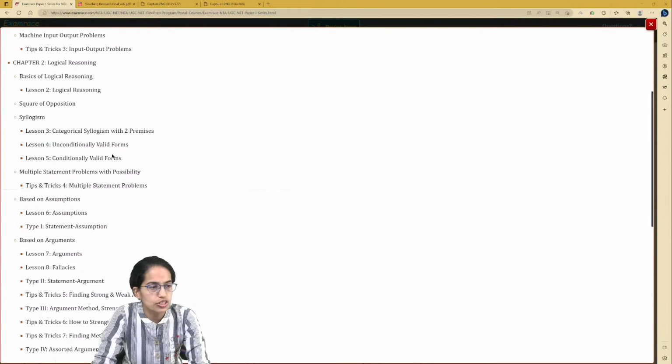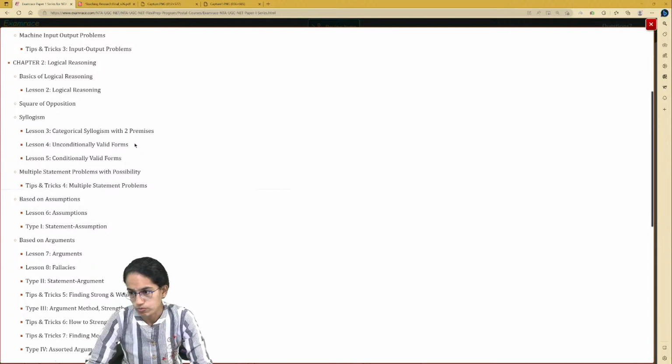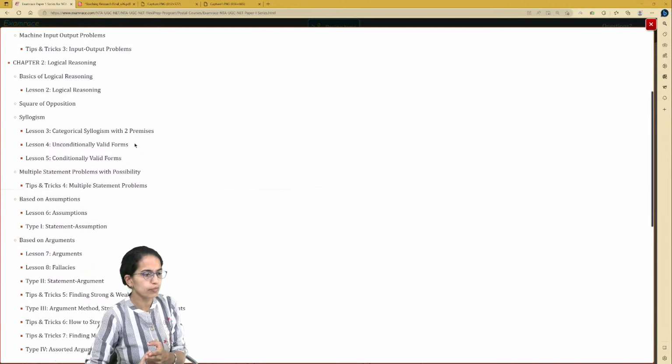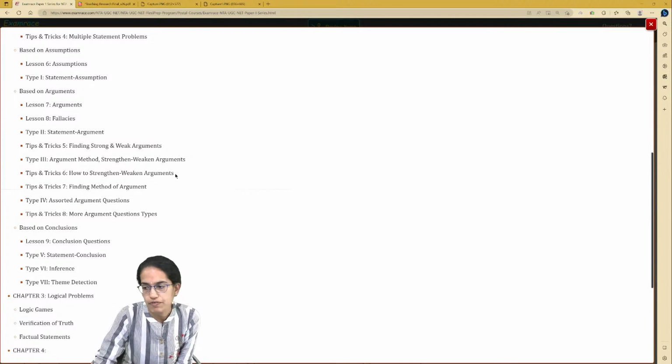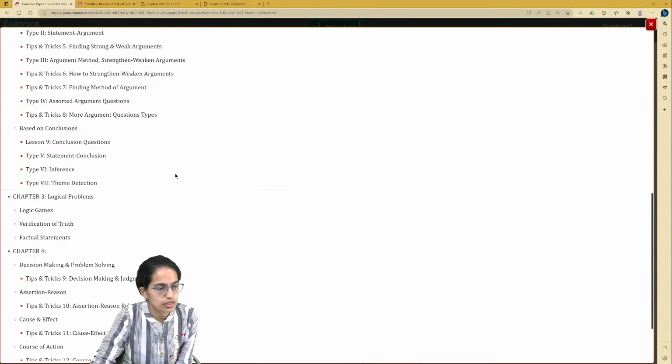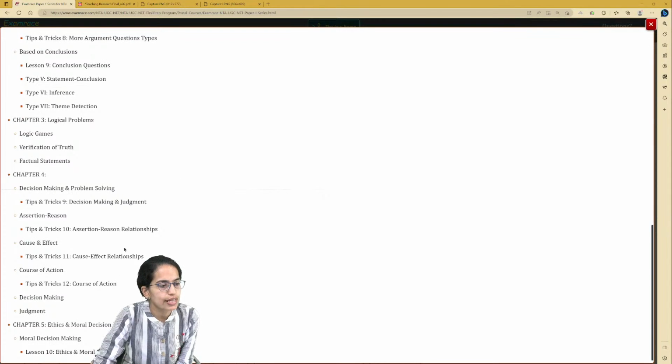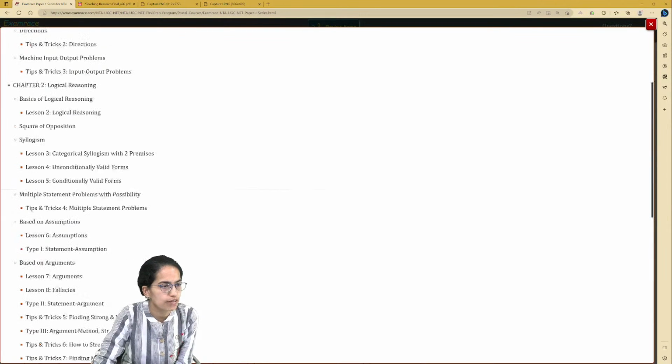Now, under syllogism, categorical syllogism with two premises, conditional and unconditional valid forms, both of them become extremely important questions. Then the questions related to argument, fallacies, conclusions, assumptions are important. And then cause and effect, how to solve the problems related to course of actions have been added here. Now, under this section on square of opposition, we have included numerous practice problems for you.